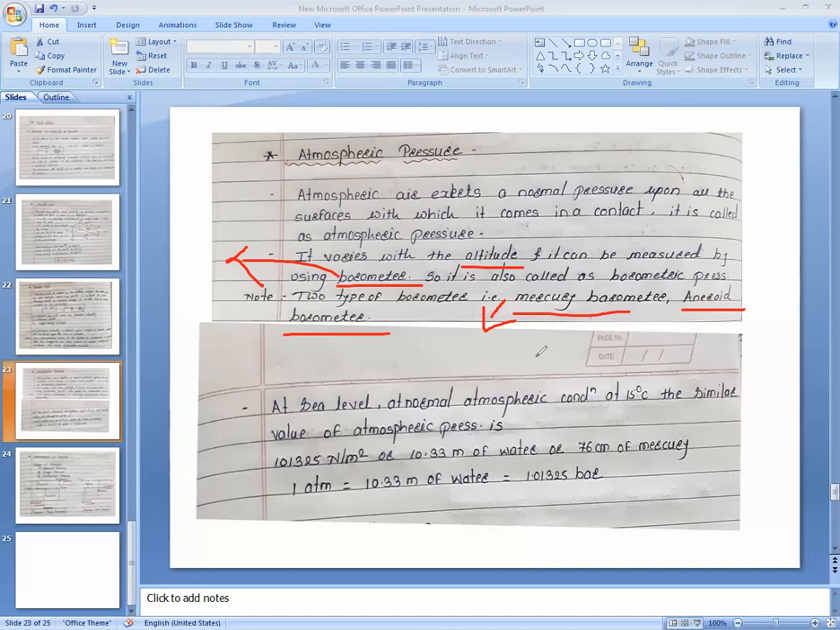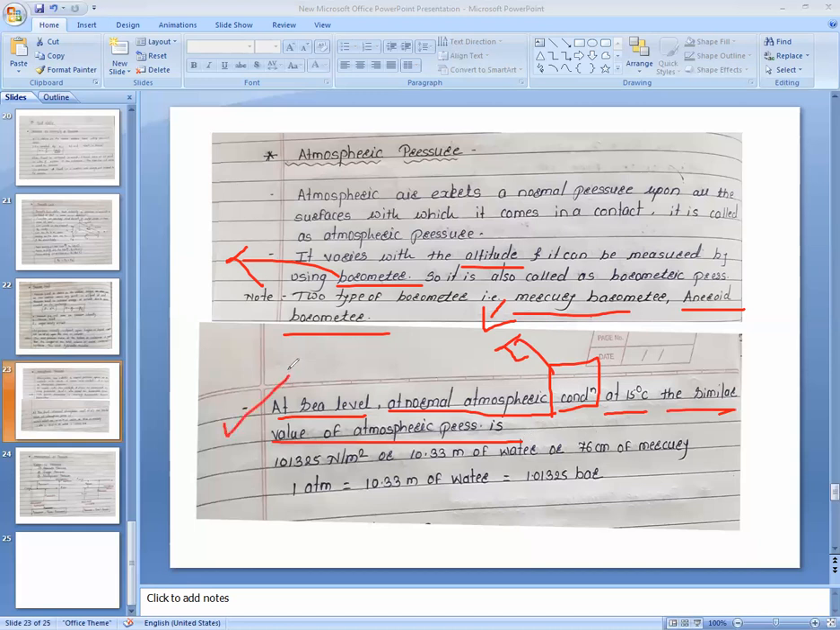So the atmospheric pressure, generally we understand that the atmospheric pressure is measured at sea level. At sea level, at the normal atmospheric condition, there is no cyclone, no rain, that kind of thing is not happening. It is a sunny day. In that situation, at 15 degrees, the similar value of the atmospheric pressure will be found.